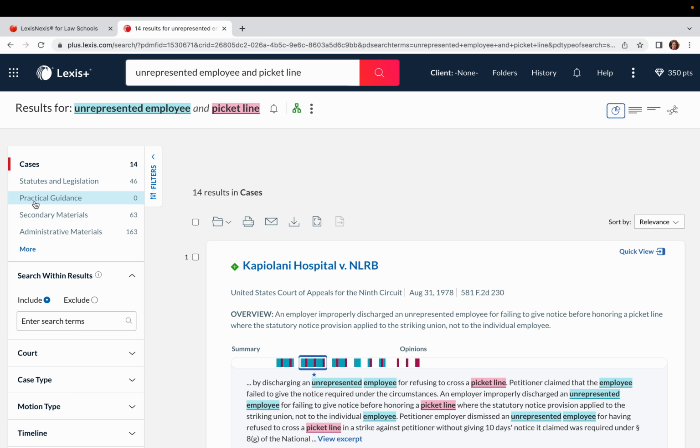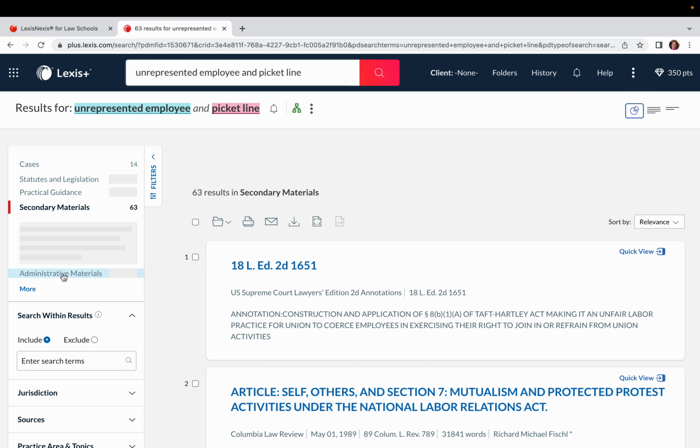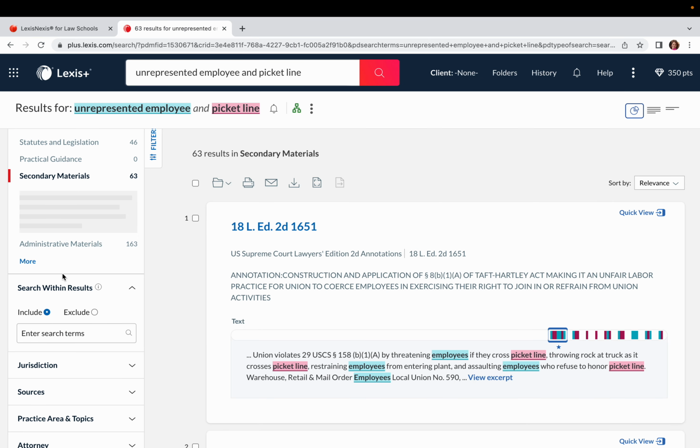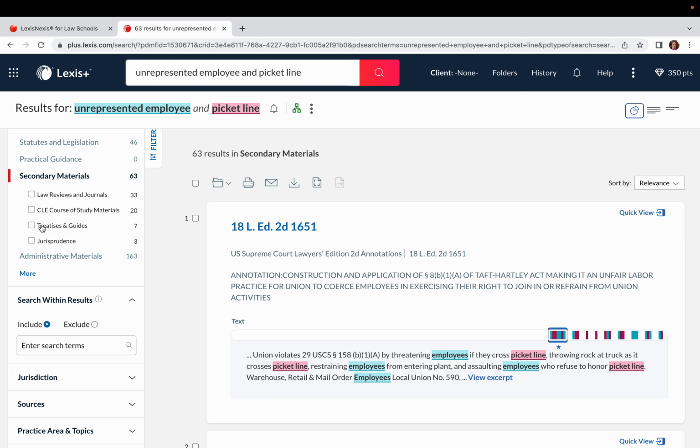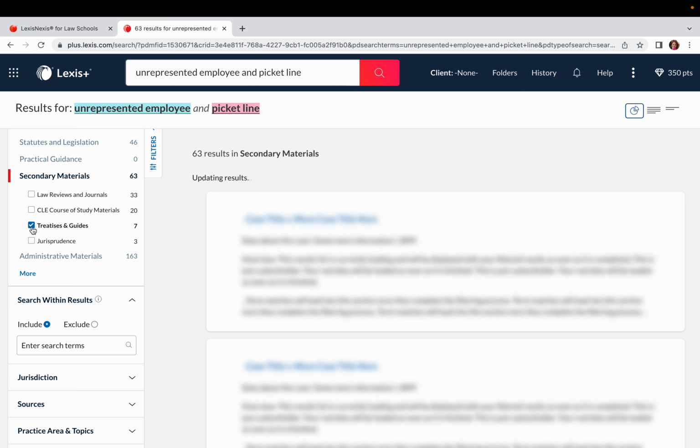So when I need secondary materials, one way to do that, of course, is to come down to secondary materials and find treatises this way. So I do encourage you to come to treatises when you have some available, which we do. But if you want to start to take a look at some of these CLEs, these are going to help you with some of the really trendy issues of law. So if you need something that's more cutting edge, you might find it in one of these. But of course, your main go-to is usually treatises.